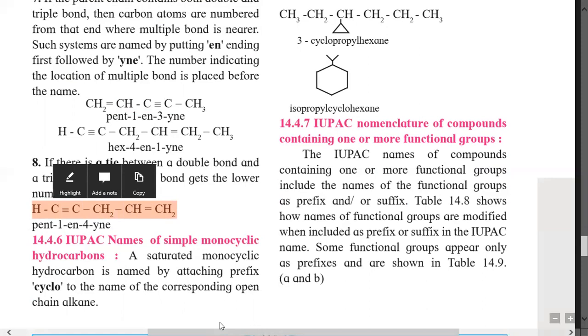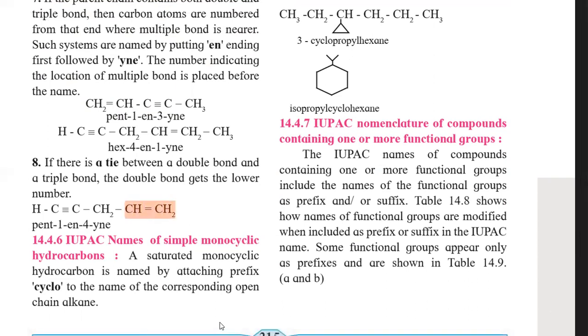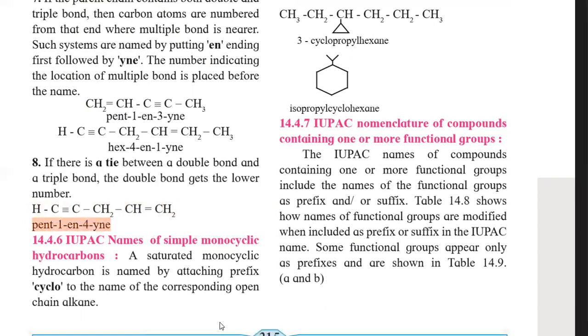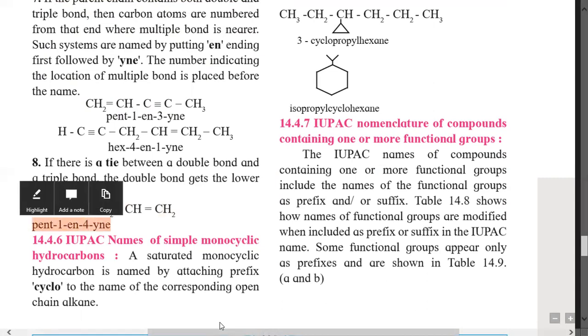Preference will be given to the alkene and then to the alkyne, and therefore the numbering for this example is from the right end, that is with the double bond carbon and not with the triple bond carbon. So the triply bonded carbons are numbered 4 and 5. So it is 5 carbon containing, therefore pent-1-en-4-yne. That is the correct example.